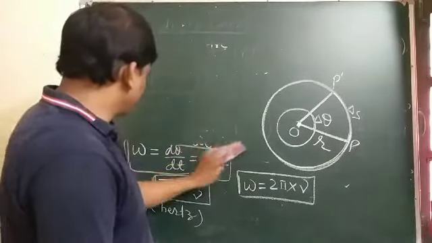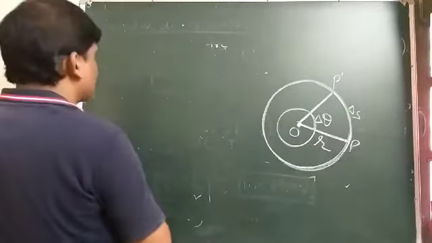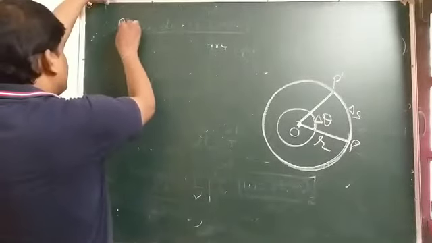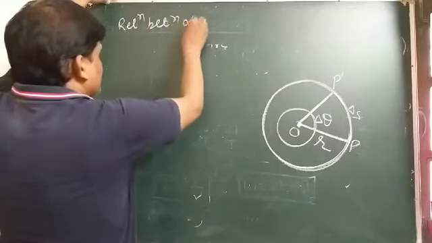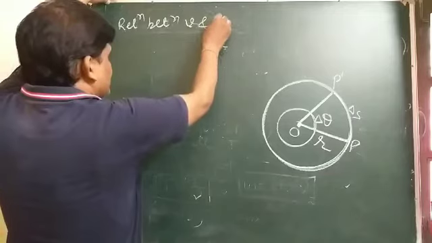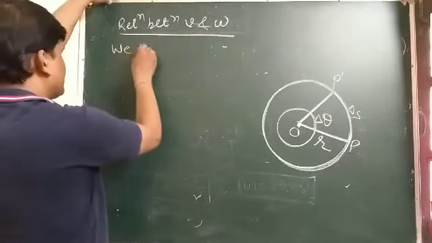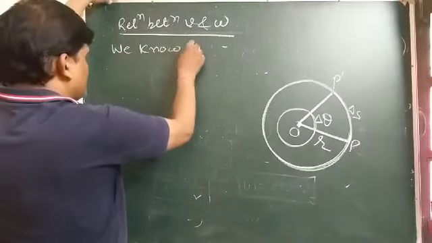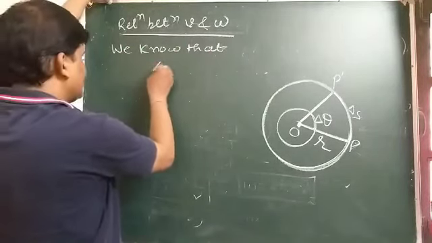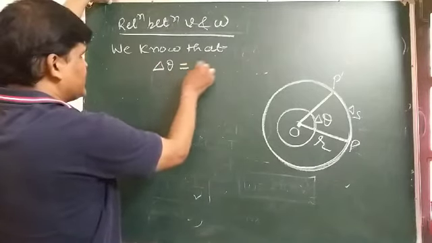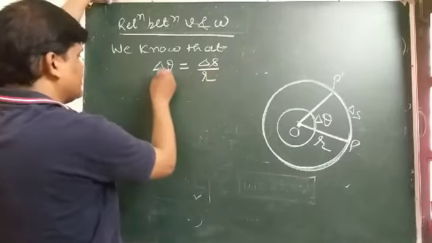Next one, student: relation between linear velocity and angular velocity. We know that delta theta, the angular displacement, is delta s by r.